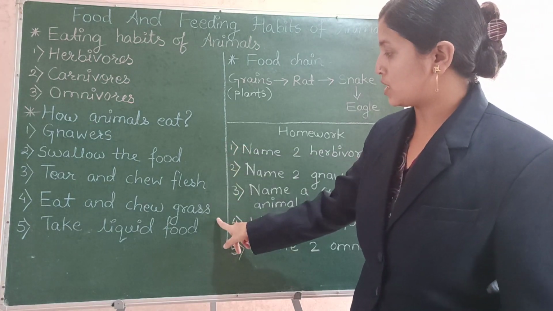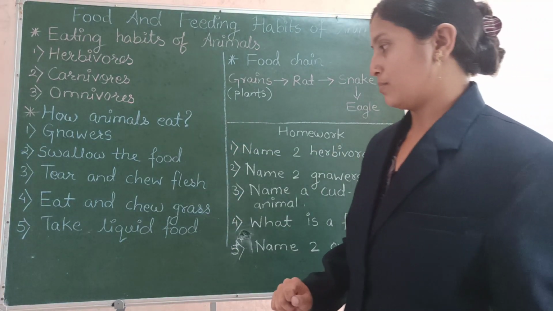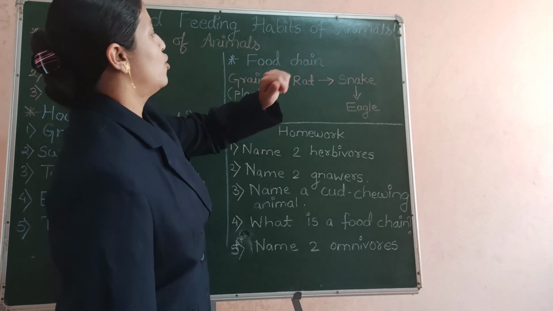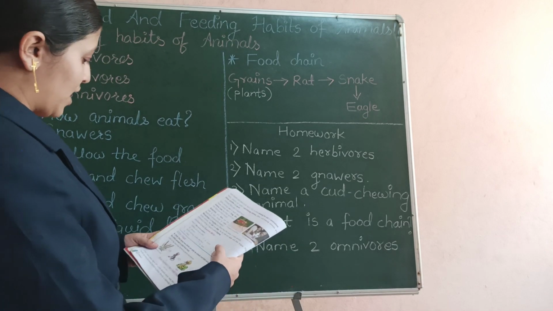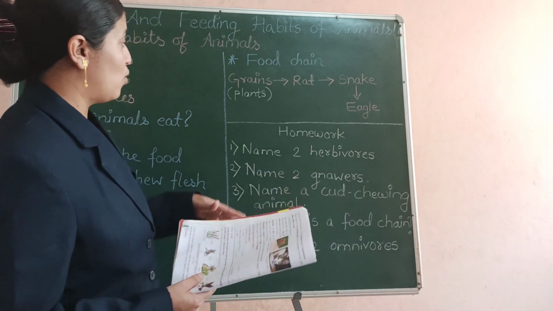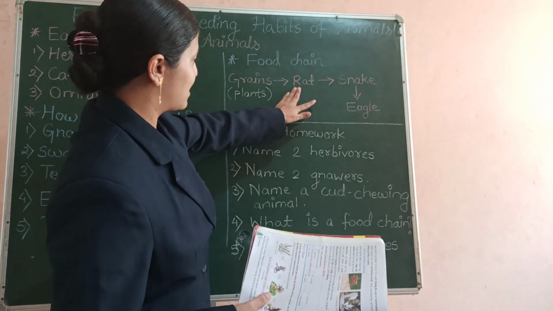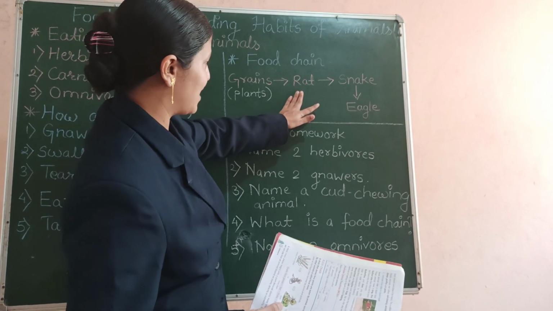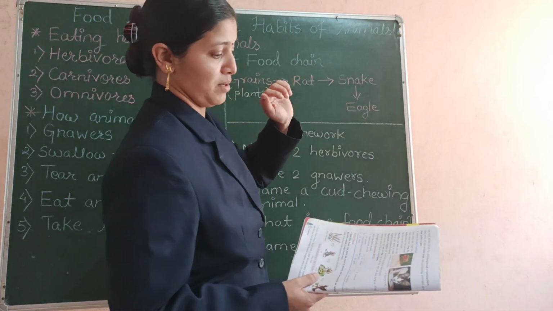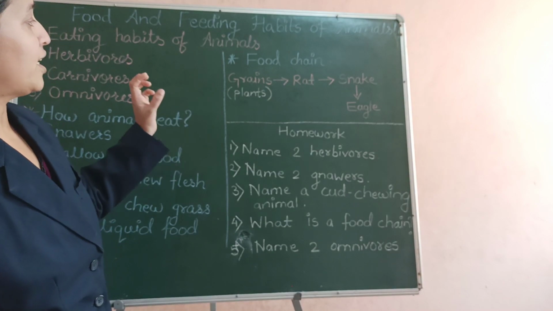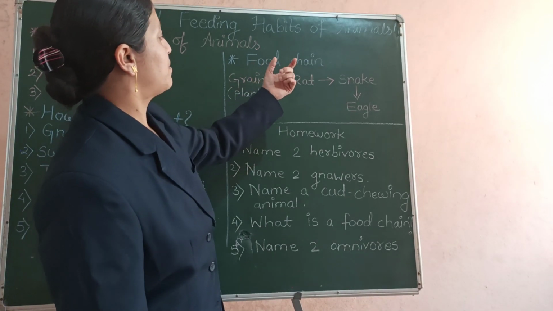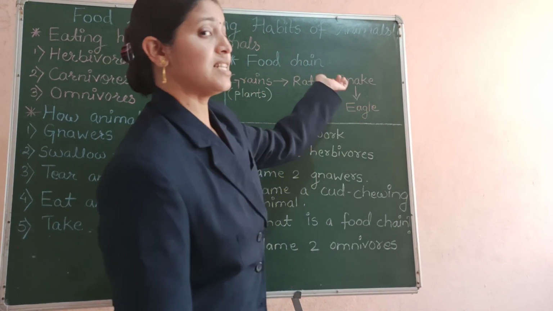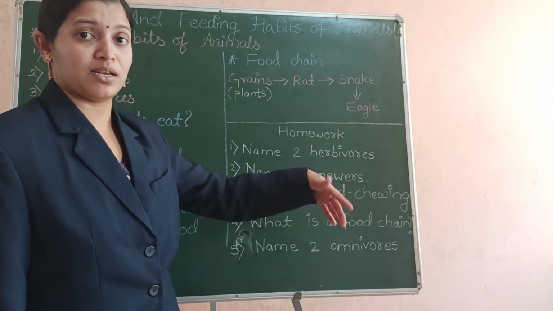Also we saw the process or the way of eating by the animals. Now we will see one more point, which is the food chain. What is a food chain? A food chain is a chain that shows how plants are eaten by animals and then these animals are eaten by some other animals. So the chain in which one plant is eaten by some animal, that animal is eaten up by another animal, and that animal is again eaten up by some other animal, bird.